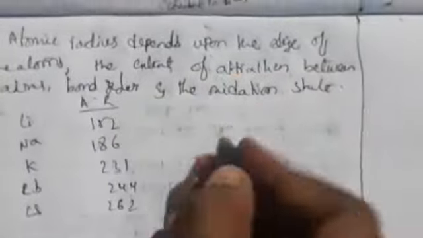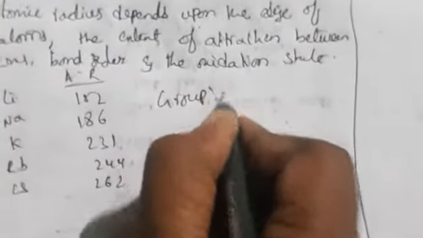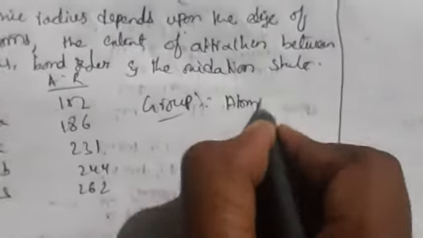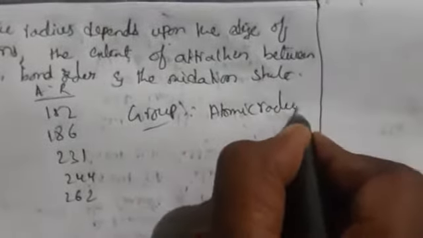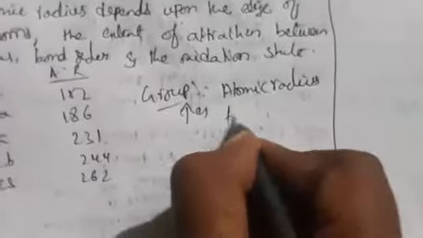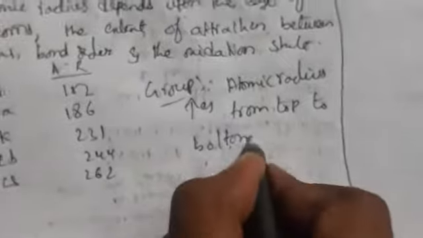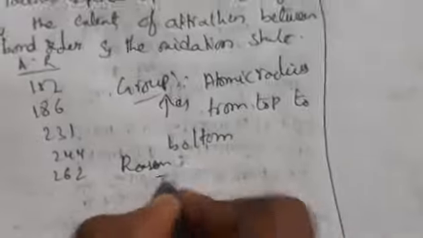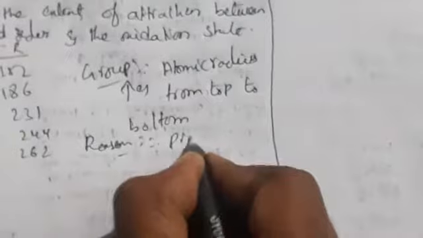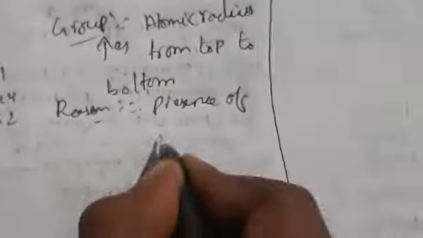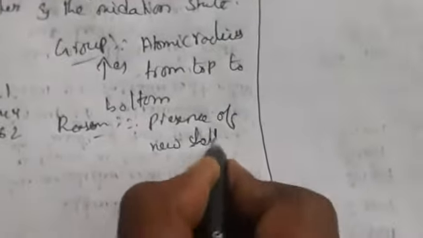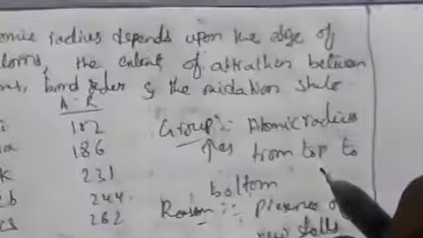Whatever elements you take in a group, what happens? Atomic radius increases from top to bottom. Why is it increasing? What is the reason it is increasing? It is increasing due to the presence of new shells. Due to the presence of new shells, it is going to increase.